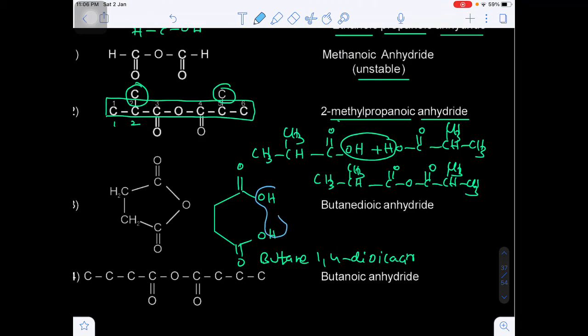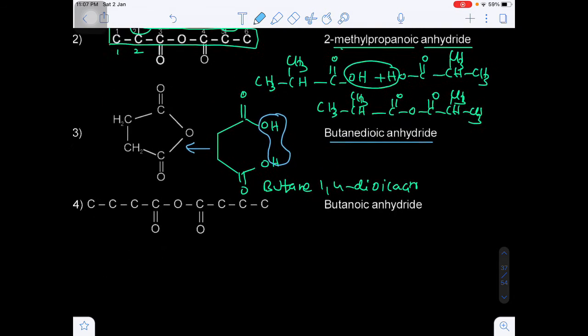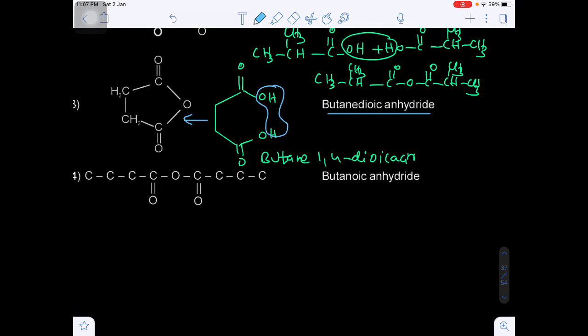Okay, now on heating, it loses the water. So on adjacent carbon, if you see, H and OH will be removed. So you will get this one. You will get what? This one. This is called butane dioic anhydride. Butane dioic anhydride.